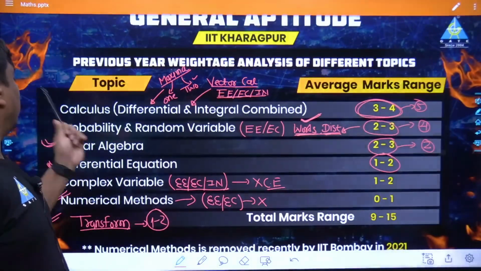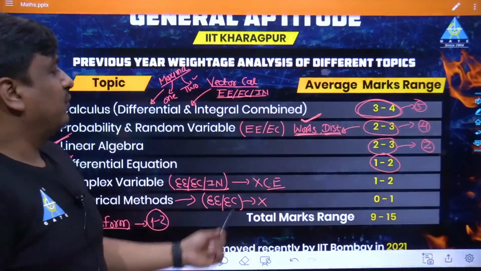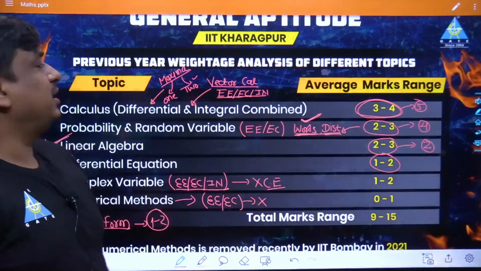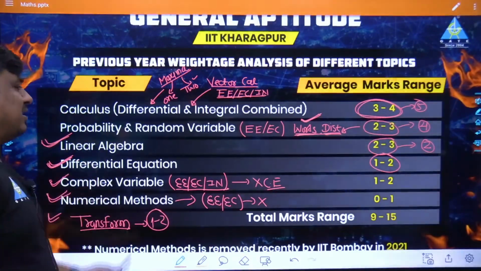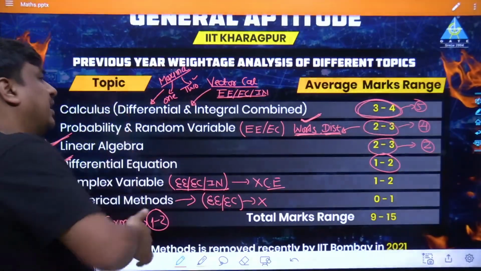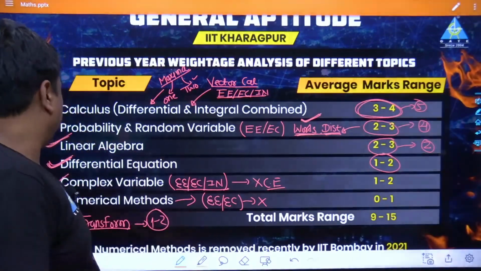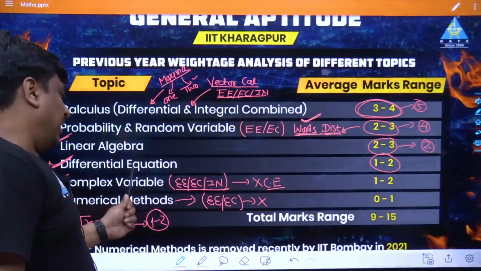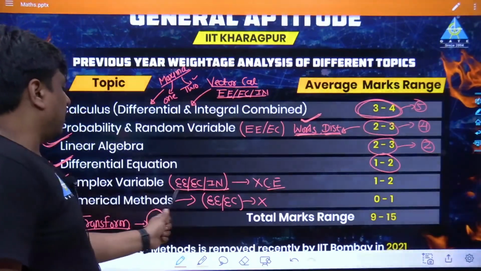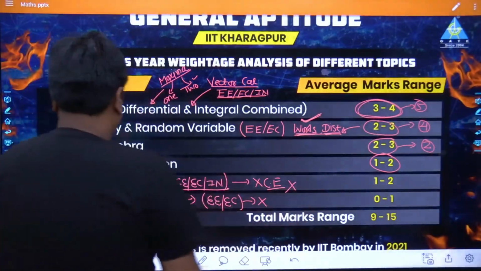Similarly, if we focus on probability and random variables, I would say 3 questions are expected for electrical, electronics and instrumentation, and 2 questions for mechanical, civil and the rest of the branches. Linear algebra, 1 question, probably properties based, or maybe from eigenvalues and eigenvectors. Differential equation, 1 question, the linear form of the differential equation. Exactly 1 question is going to come from this topic if you are from any branch. Otherwise, civil is not going to get any of that.